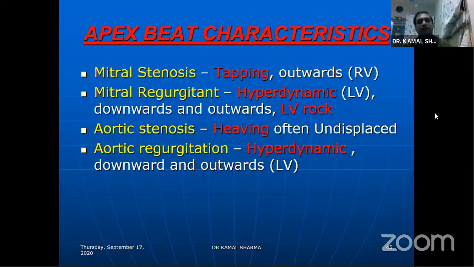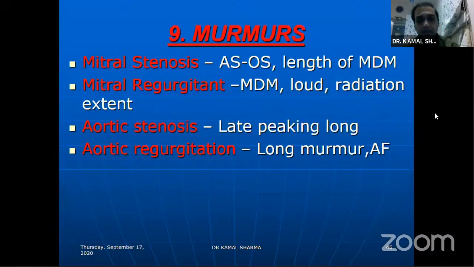Again, you can get heaving in AR when LV dysfunction supervenes. Any LV dysfunction will cause development of a heaving type of apex, though those lesions are primarily determined by their hyperdynamic character. But LV dysfunction with a rise in the LVEDP, delayed interventricular conduction time and prolonged contraction time, all of them can cause the apex beat to last up to the second heart sound, hence giving an impression of heaving in character.